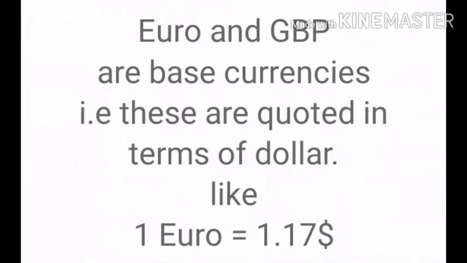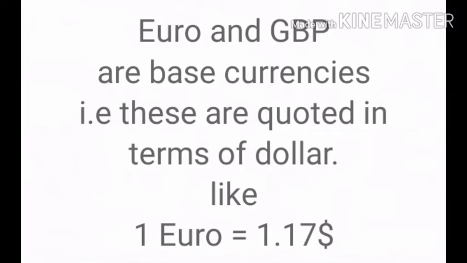This is because here euro and GB pound are the base currency. That means we can write euro in terms of United States dollar, like 1 euro equal to $1.17 say, or 1 Great Britain pound equal to 1.29 US dollar.